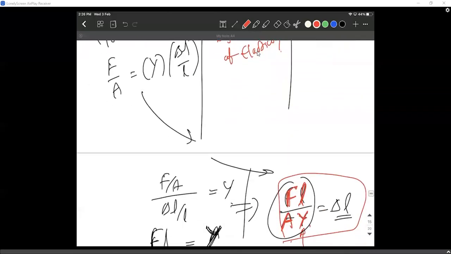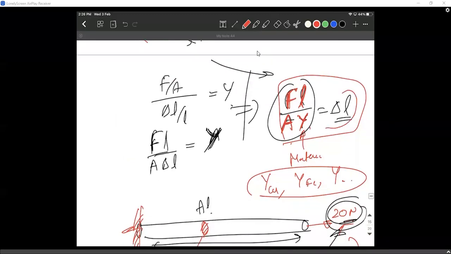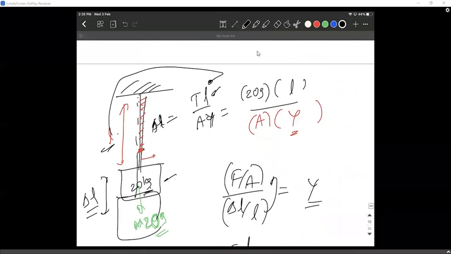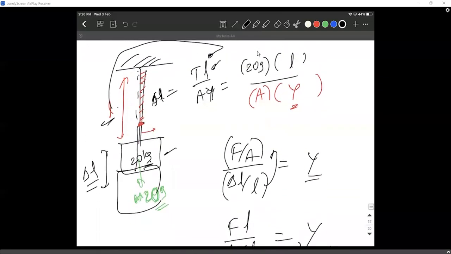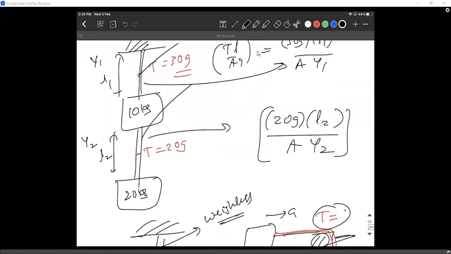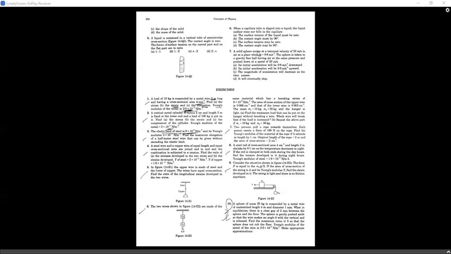We talked about it, and then I took just the Young's modulus part and discussed how much the elongation is. We use the same idea: stress by strain is Young's modulus. From this formula, I brought delta L out, so that is the elongation. We discussed a few problems on how much the elongation is, and I even asked you to do some problems like this, which are very simple problems, and I asked you to do problems from HC 1 to 10. All of them are basic questions only. There isn't much to talk about.